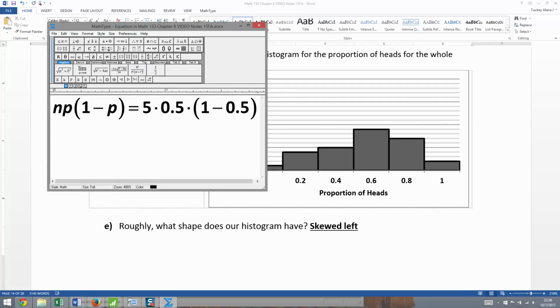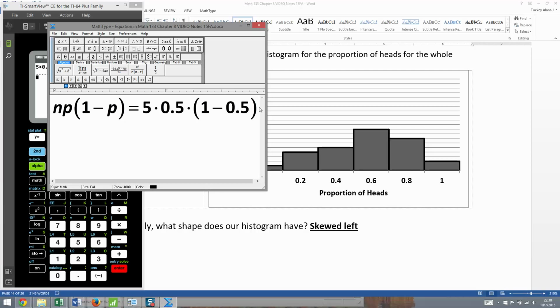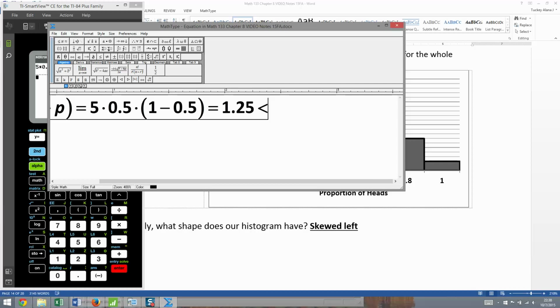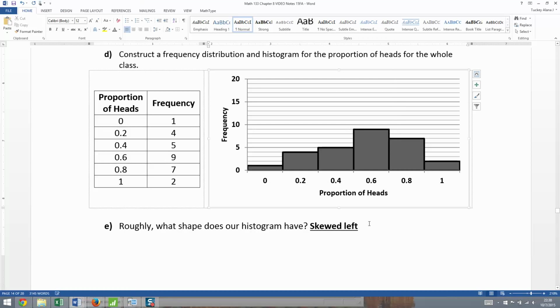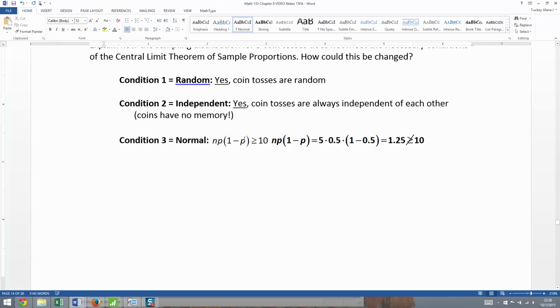1 minus 0.5. So let me grab a calculator. Clear it out. 5 times 0.5 times parentheses 1 minus 0.5 is 1.25. And that, my friends, is not bigger than 10. So we are in trouble, right? Because this is no good to us. It's less than 10. Or if you will, it's not greater than 10. So when you put a slash through a mathematical symbol like that, it means it's not doing what you want, right? And so that's a problem for us. So therefore, we don't have normal.